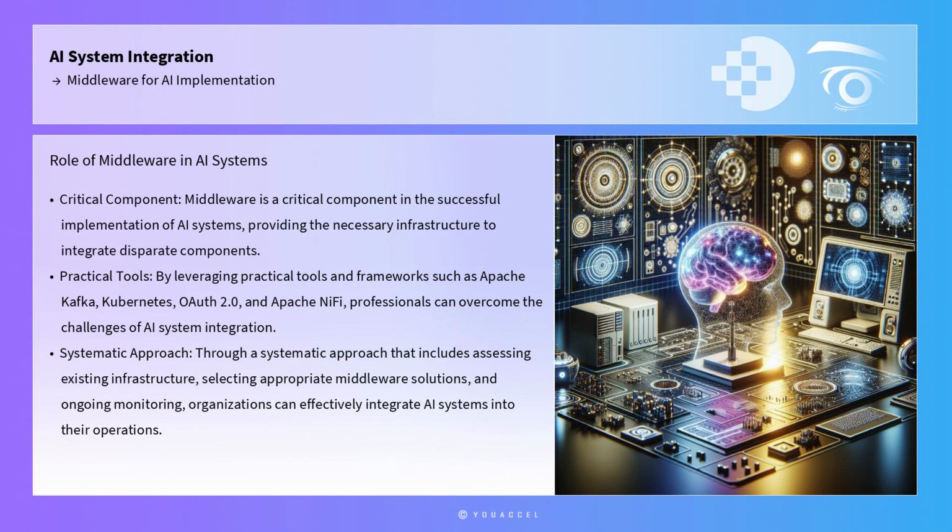Through a systematic approach that includes assessing existing infrastructure, selecting appropriate middleware solutions, designing integration architecture, implementing and testing the solution, and ongoing monitoring and maintenance, organizations can effectively integrate AI systems into their operations and unlock their full potential.